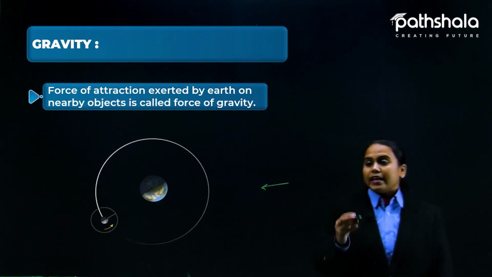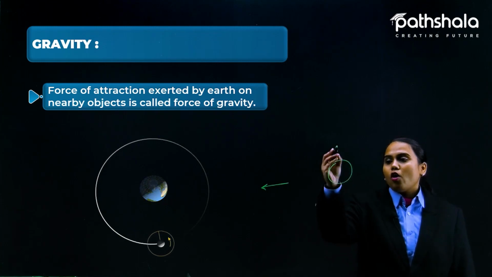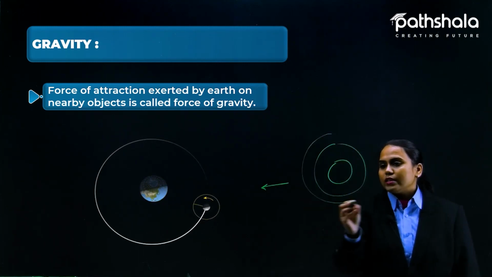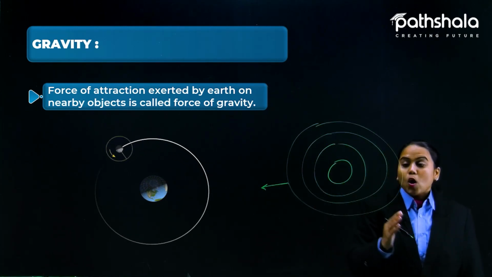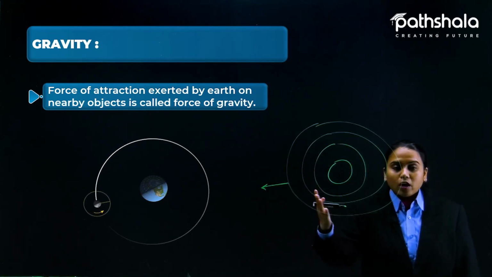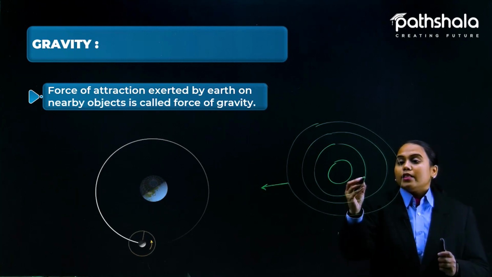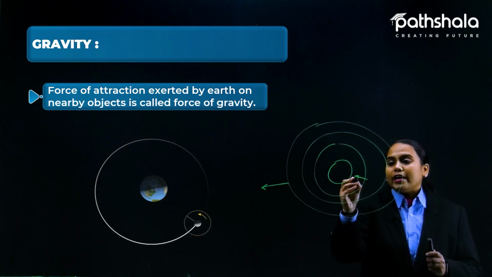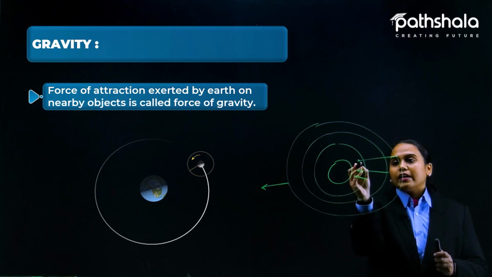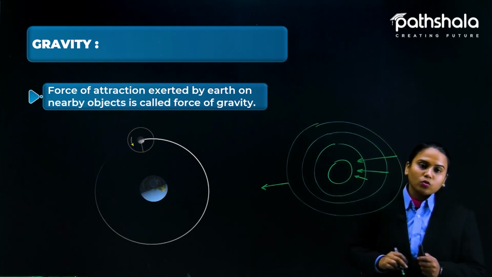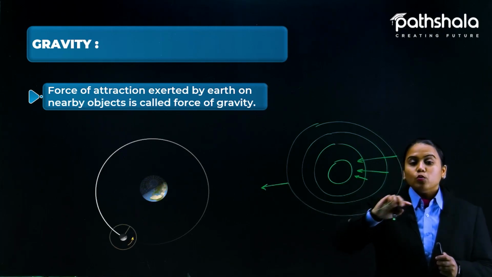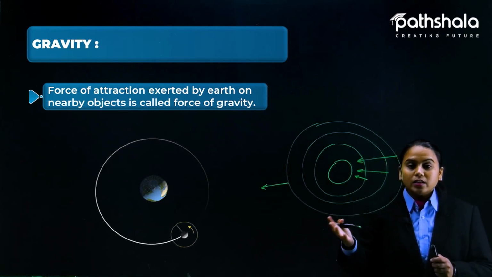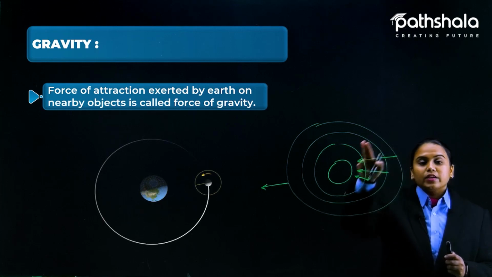Not only this, even in our solar system we are all revolving around the sun, and that gives us an idea that the sun is also providing a gravitational force and we are attracted towards it also.